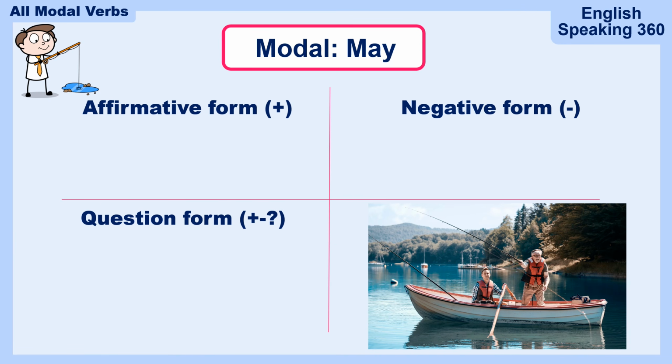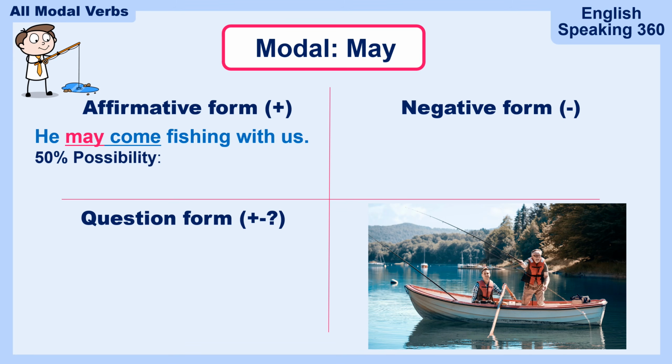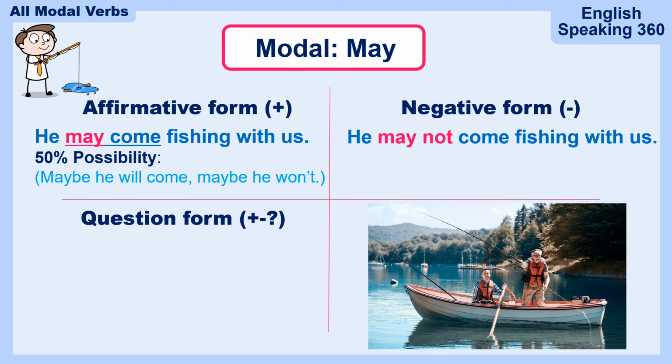Here's another possibility. He may come fishing with us. In this case, it is not a permission. It is a possibility, 50% possibility. Maybe he will come fishing, maybe he won't come fishing. What's the negative form? He may not come fishing with us. Once again, there is no contraction. It means maybe he won't come. It depends on something else. Okay, he's not feeling so well these days, so he may not come fishing with us. There's a 50% possibility, a 50% chance that he will not come fishing with us.